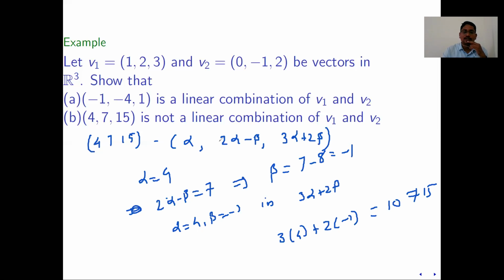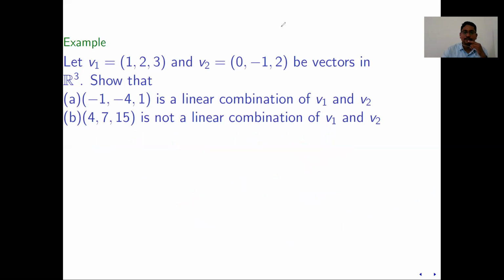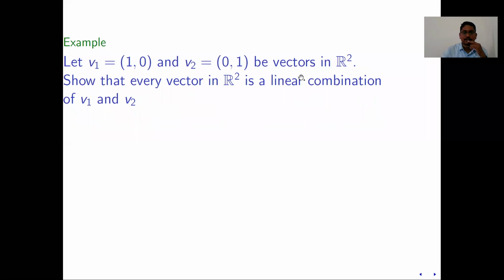So we are not able to find alpha and beta in this case. I can explain using a linear system also. This system is inconsistent, meaning the rank of the augmented matrix will not be equal to the rank of the coefficient matrix. Such problems you have discussed in your first year class. You can go further for that. So this is about this example. We'll move to the next slide.